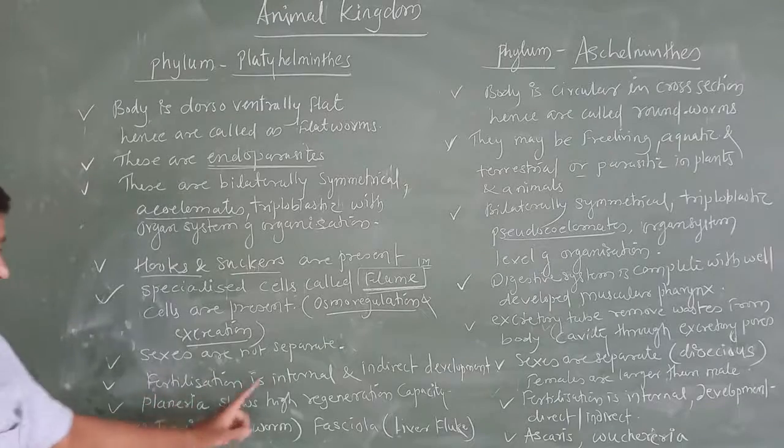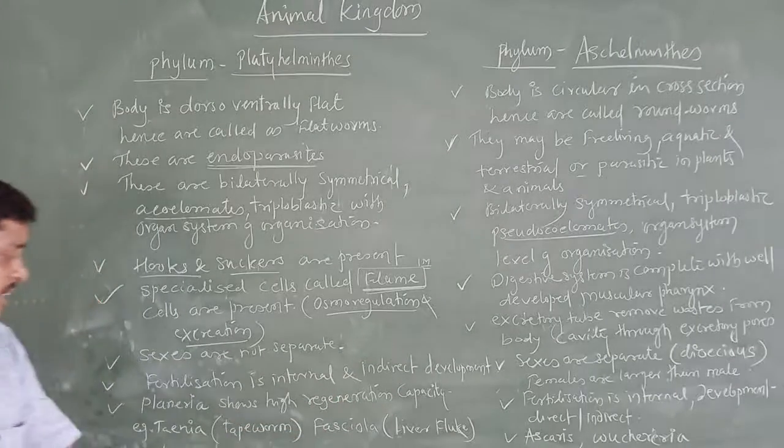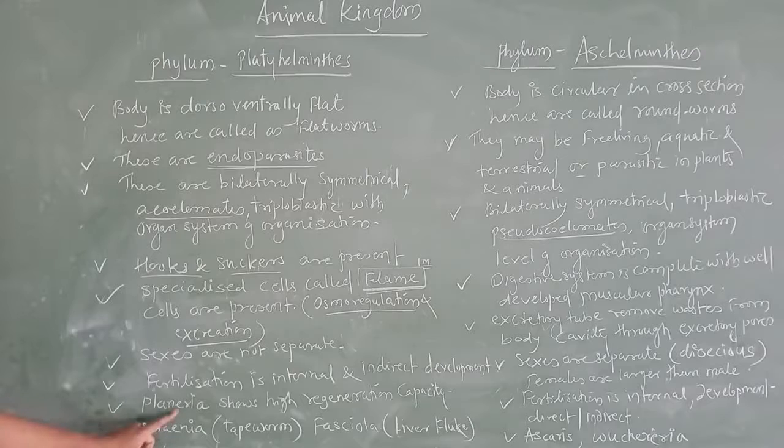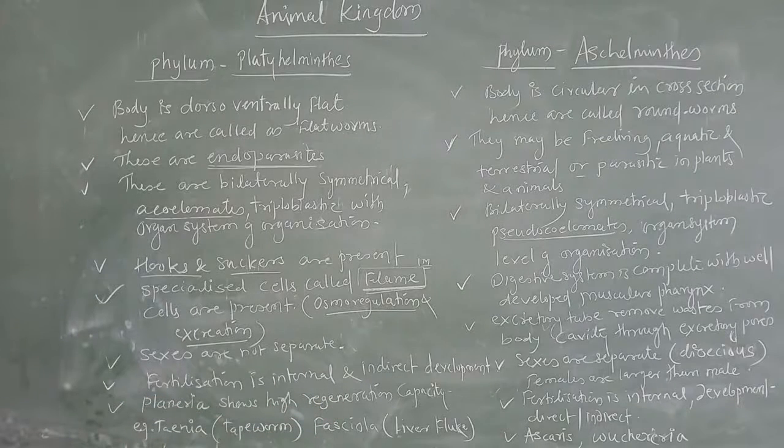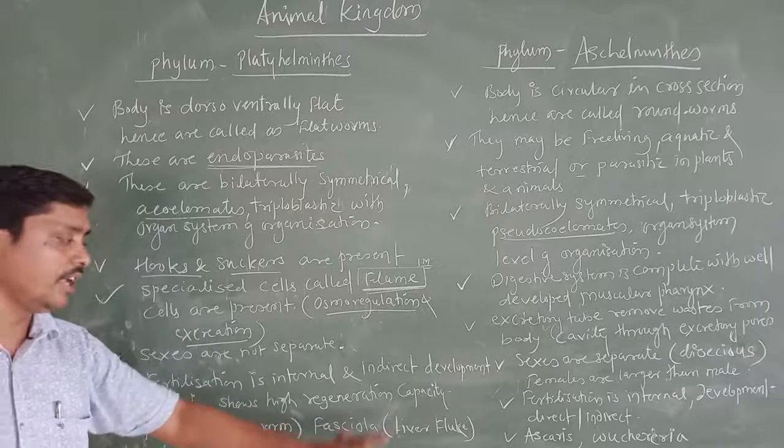Planaria is an example of a platyhelminth that shows high regeneration capacity. And these are the examples: Taenia, tapeworm, Fasciola, liver fluke.